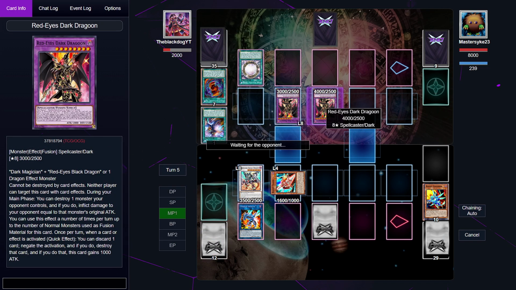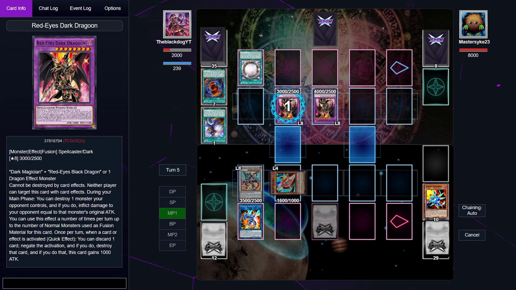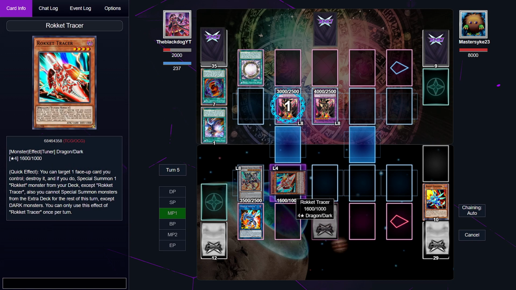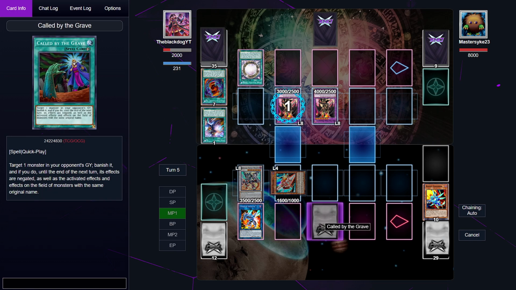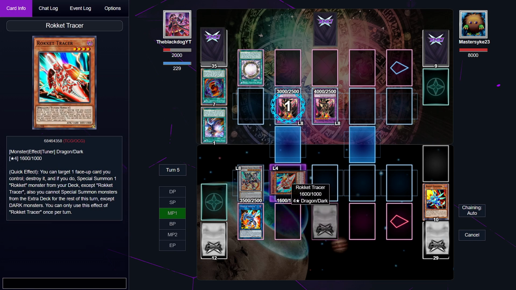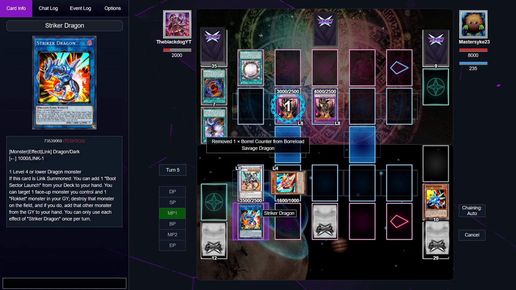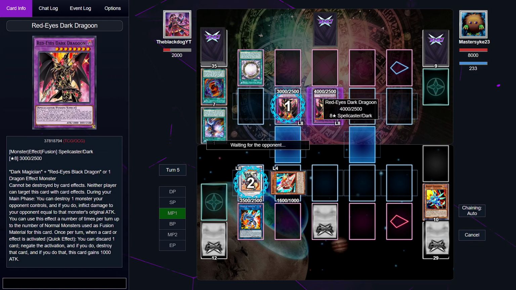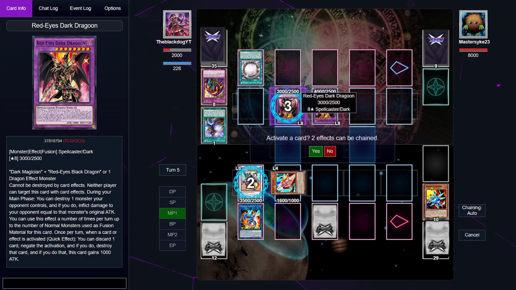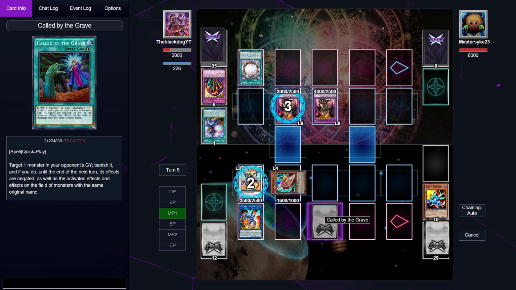The problem, however, being my opponent having three more destructions on his cards. And I mean, even if he didn't, it would have been problematic. Okay, we're going to use... I don't know. I guess we have to. Rocket Borrelend Savage Dragon. He's going to use his Red Eyes Dark Moon. This one, I think. I mean, it wouldn't matter which one. Okay, he used that one.